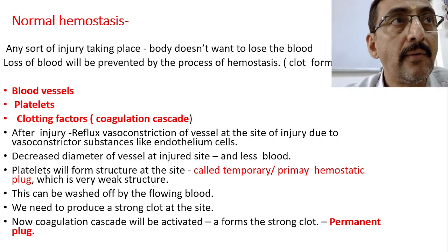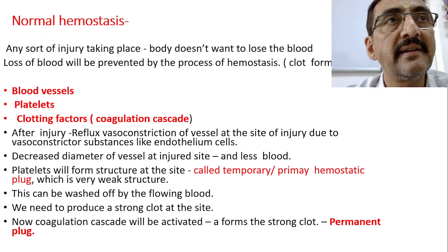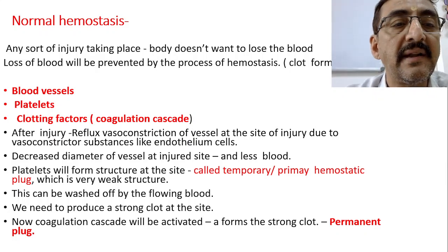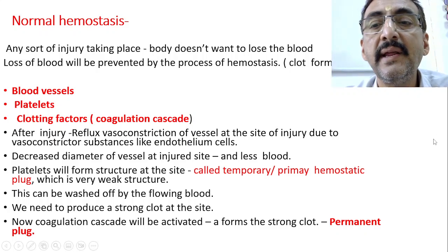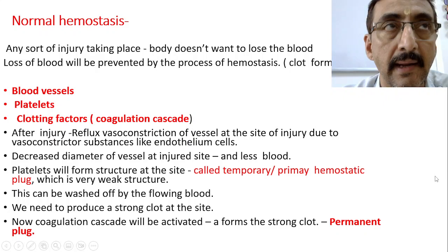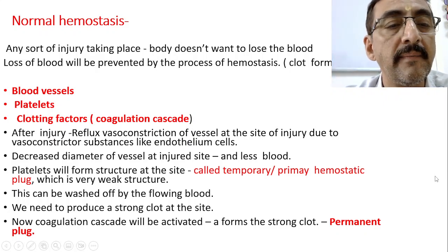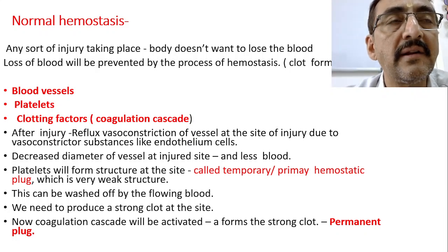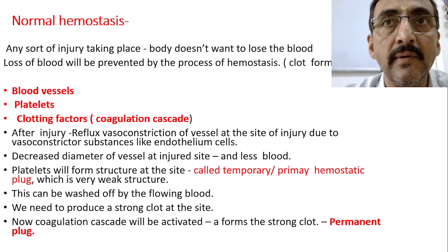Now the second important role is from the platelets. Platelets will form a structure at the site of the injury, at that particular gap, which is called the temporary or primary hemostatic plug. As soon as the injury takes place, the platelets will form this structure to prevent the immediate blood loss.